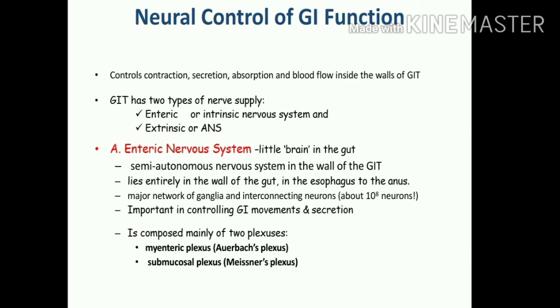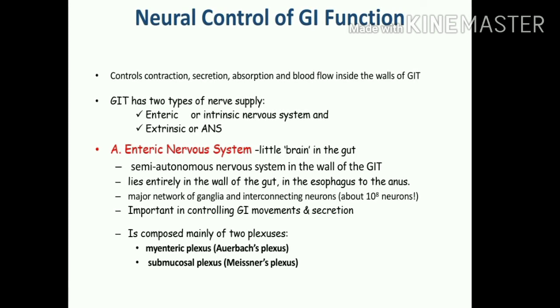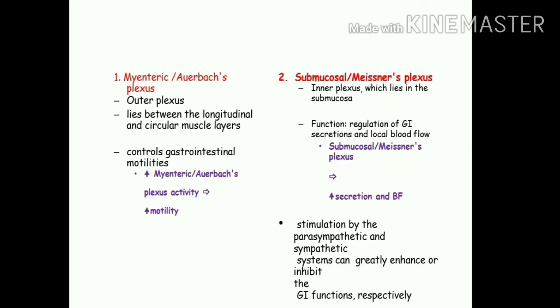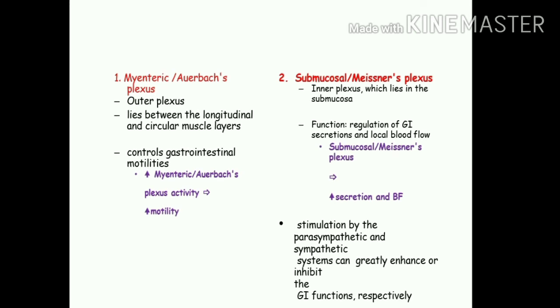Now the nerve supply of the GI tract. So basically there are two types. First is the intrinsic and the other is extrinsic. The intrinsic, which is the internal, and extrinsic, which is the external or the ANS. So the intrinsic, which is also called enteric, basically lies in the wall of the GIT, and it has two types of plexus. Plexus means network. One is myenteric, the other is submucosal.